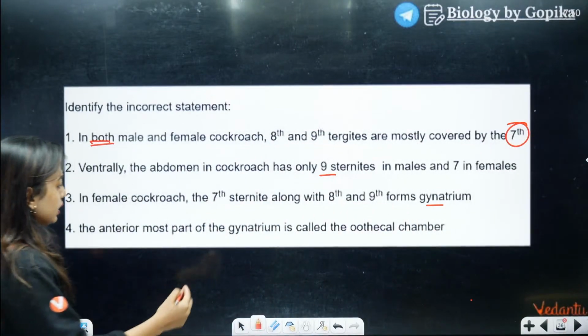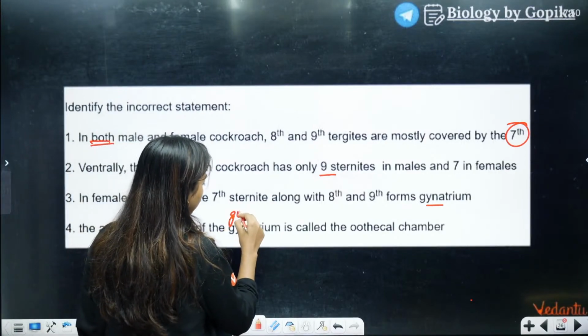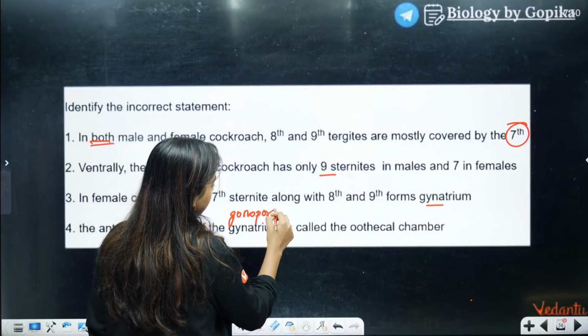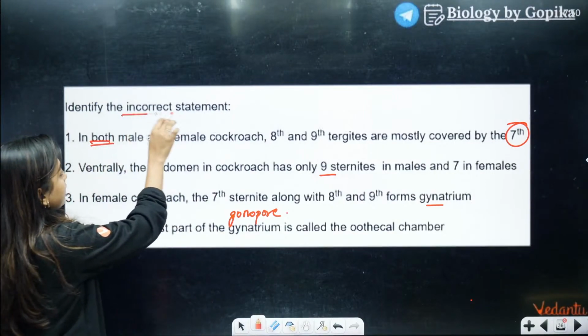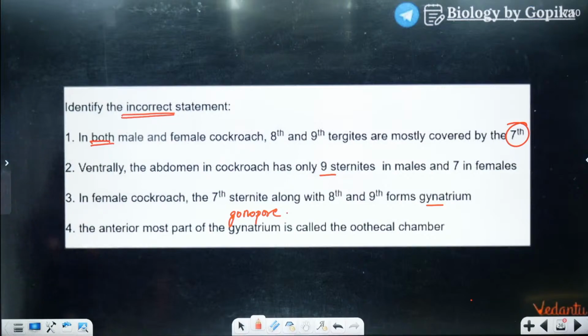Okay, so here it's like how you tell gonopore. It's called the oothecal chamber. You have to identify the incorrect statement. Okay, identify the incorrect statement.